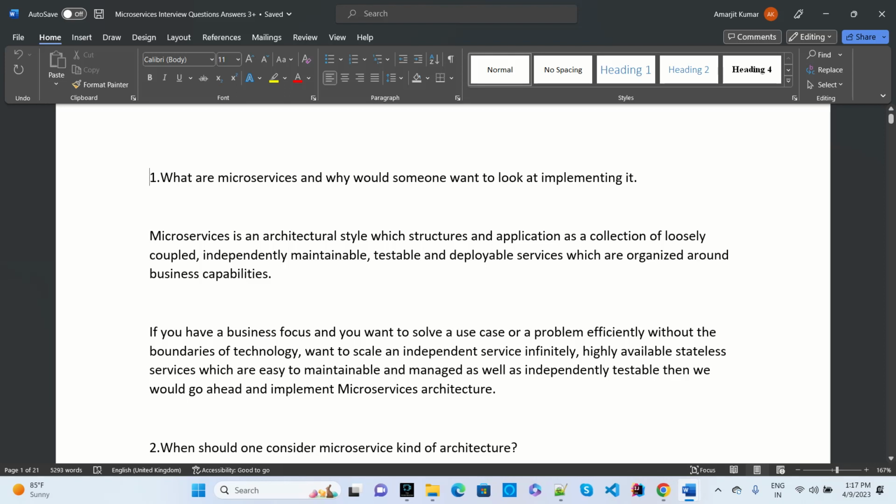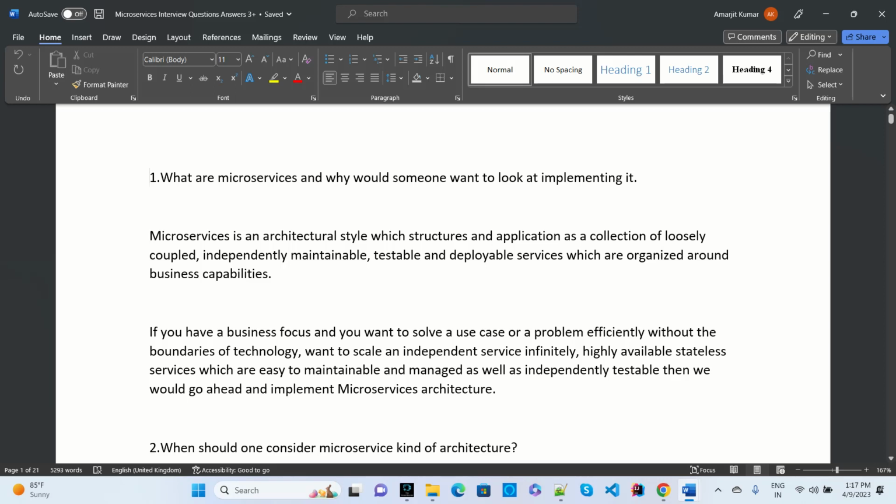Hi all, today we will discuss Java with Spring Boot microservice real-time interview questions. We will cover whatever microservice interview questions have been asked. We have collected most of the interview questions related to microservices using Spring Boot implementation that need to be covered today. First question is, what is microservice?